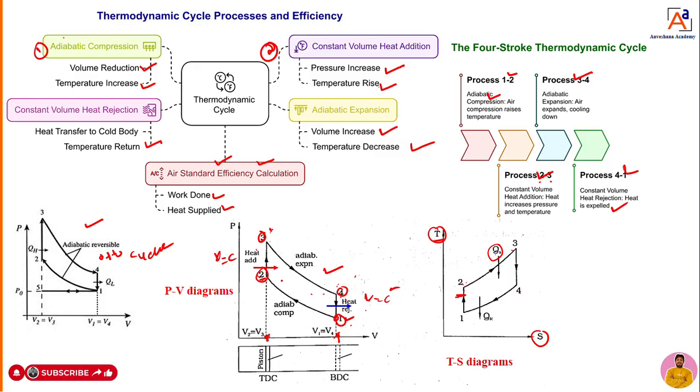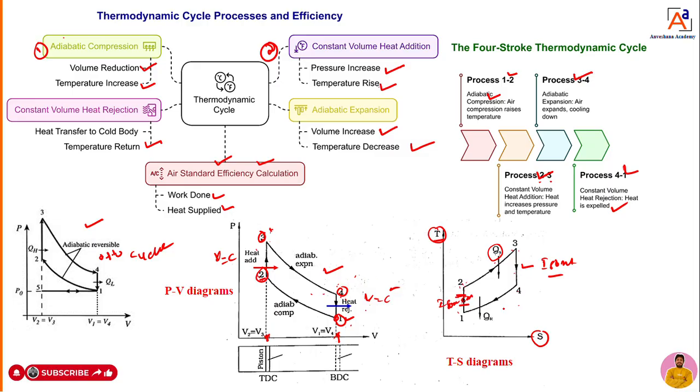At 2 to 3, heat addition takes place. Then 3 to 4, expansion takes place. Sudden expansion we can call isentropic expansion, and sudden compression we can call isentropic compression. Here it is compression, here it is expansion.